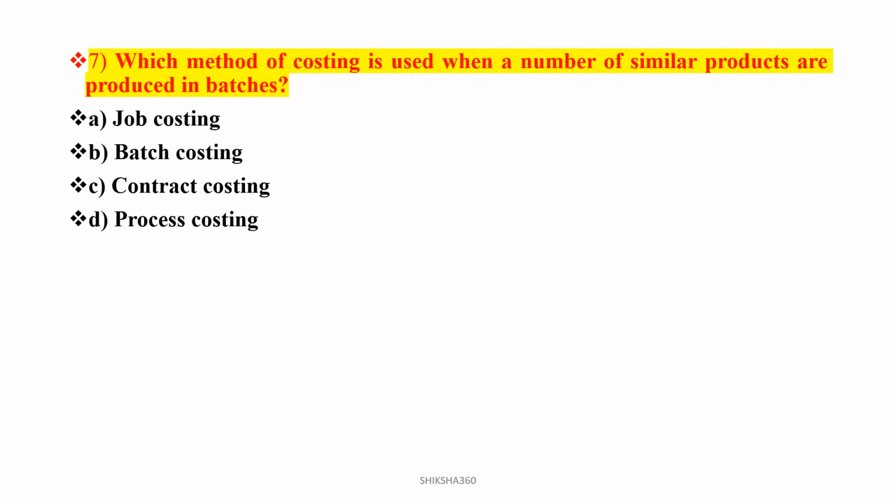Which method of costing is to be used when a number of similar products are to be produced in batches? Option A, job costing. Option B, batch costing. Option C, contract costing. Option D, process costing. Clear? When the products are produced in batches, at that time batch costing is to be used. So option B will be the answer, that is batch costing.